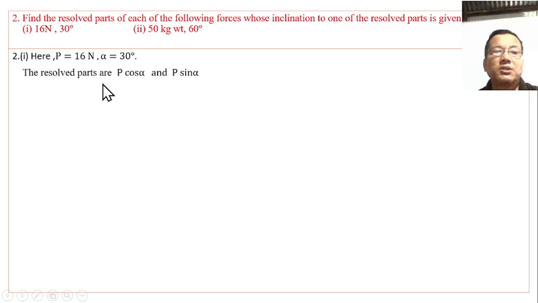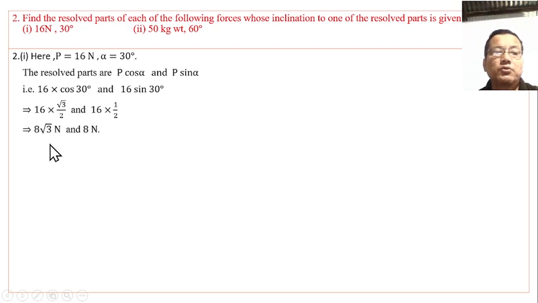Therefore, the resolved parts, whose formula is P cos alpha and P sin alpha. P is 16, so we have 16 into cos 30 degrees and 16 into sin 30 degrees, whose values are respectively 8 root 3 newtons and 8 newtons. These are the resolved parts of the force P whose value is 16 newtons.